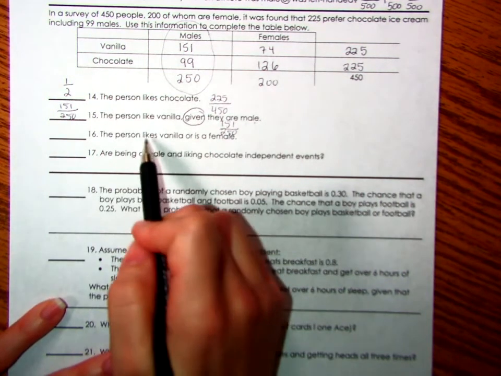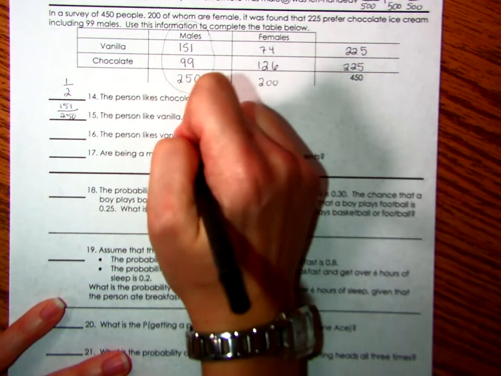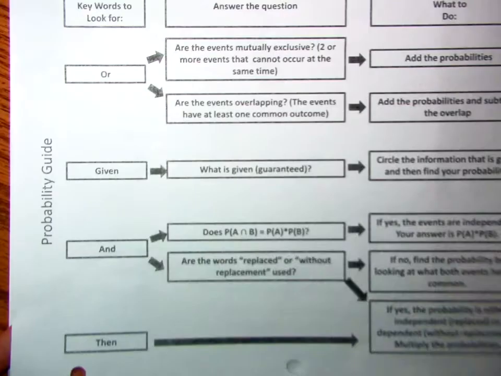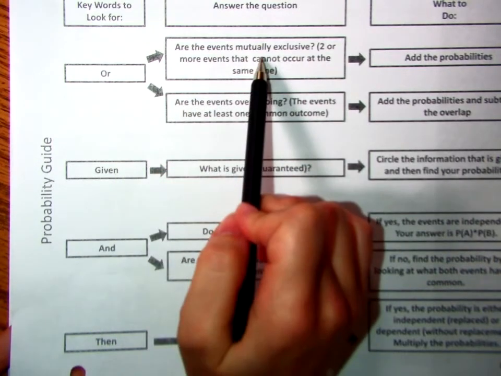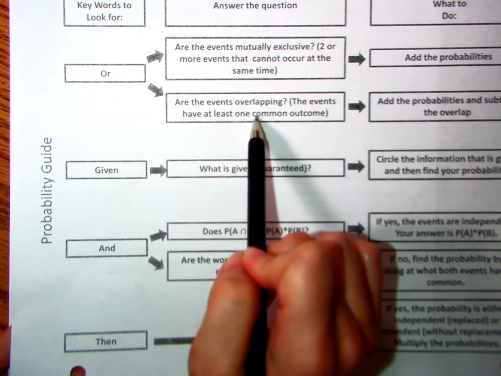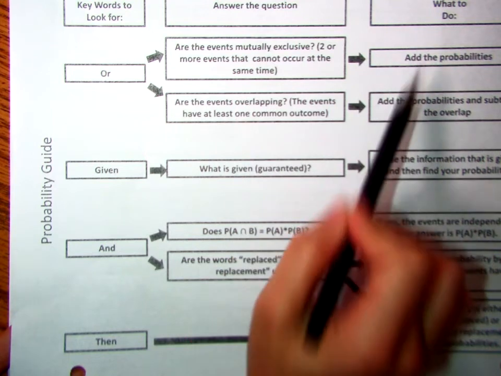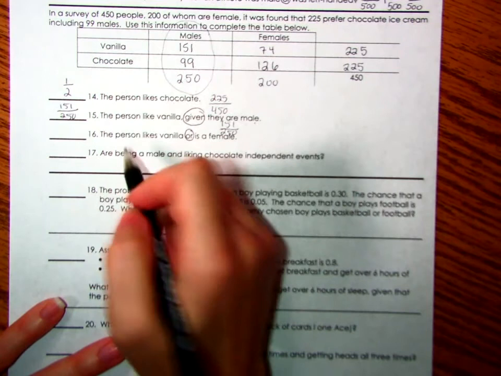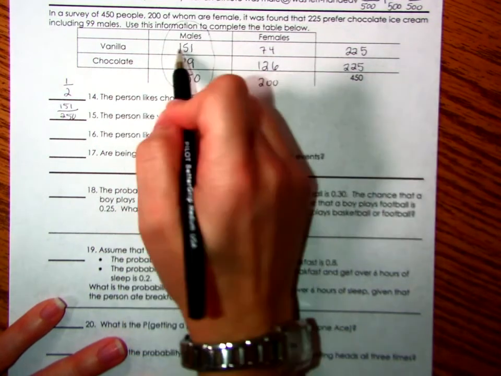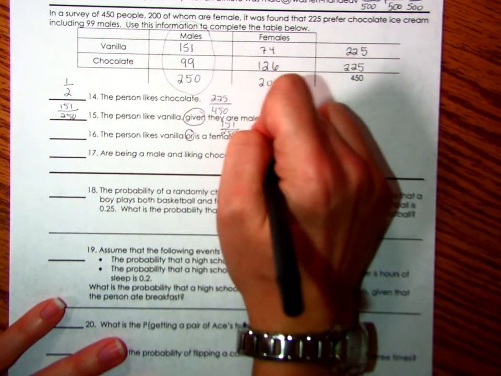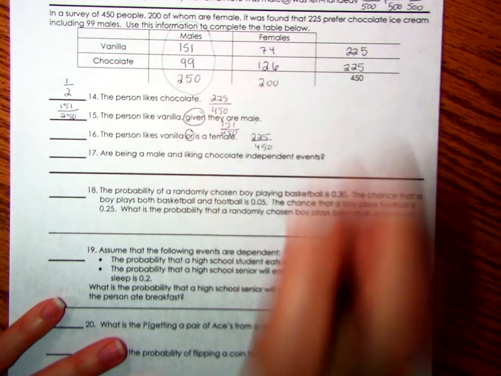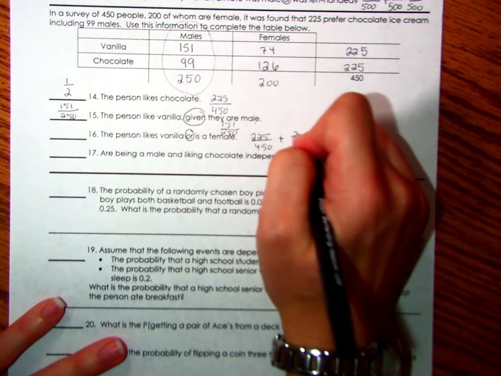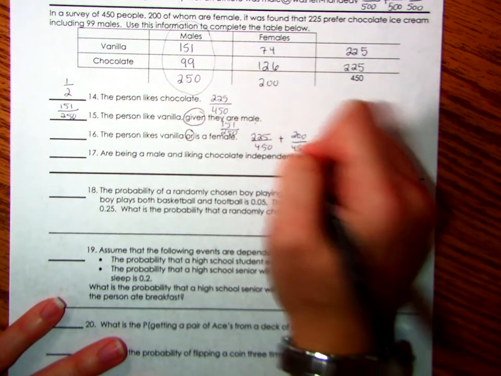Find the probability that the person likes vanilla or is female. So we're looking for the word or. Here it is. We want to decide, are the events mutually exclusive, or are there outcomes that are going to overlap? We're going to add the probabilities, but if it overlaps, we need to subtract out the overlap. So find the probability that the person likes vanilla. Well, I have 225 people that like vanilla out of 450. Or females. I've got 200 females out of 450 people.